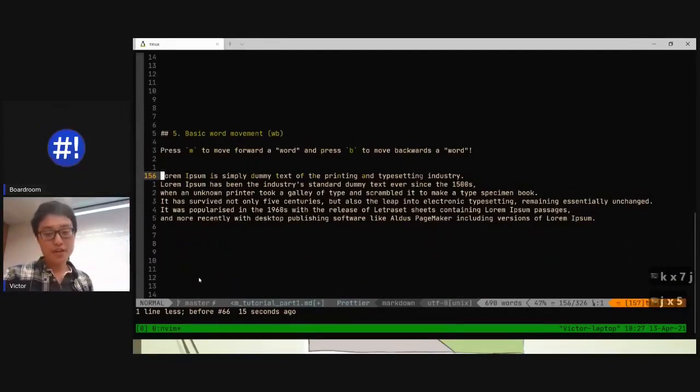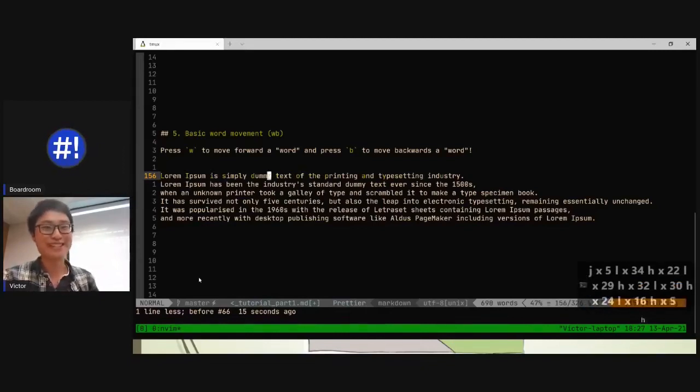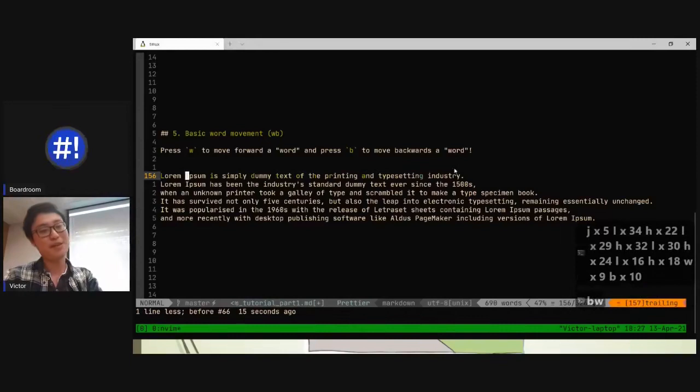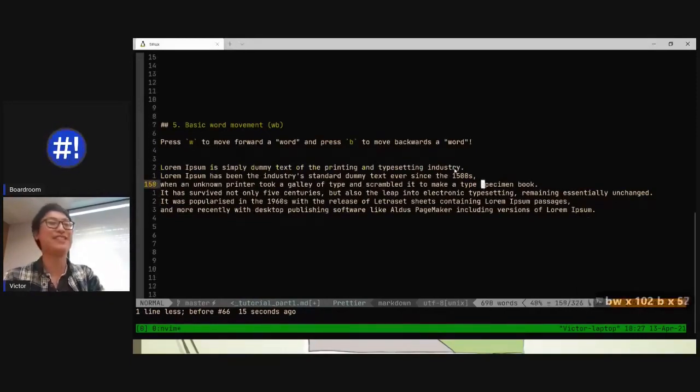Basic word movement. By this point, hopefully, if you guys have played around, H and L, they're a bit slow to you now because we want to go fast, right? That's the point of Vim. So you can move words at a time now by pressing W, or go backwards by pressing B. So press W to go forward, press B to go backwards. That's all it is. And you can press and hold and it goes across the line. And you'll be flying across the screen. Yeah? That's all it is, W and B.